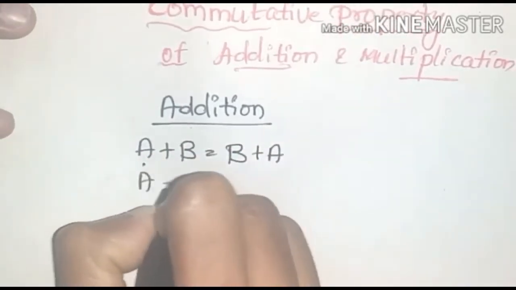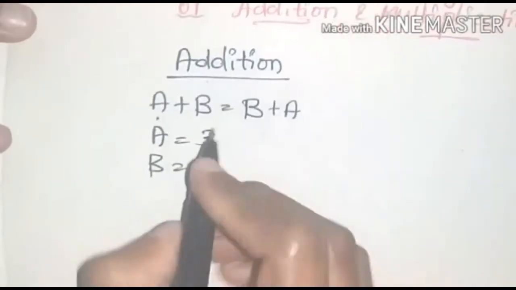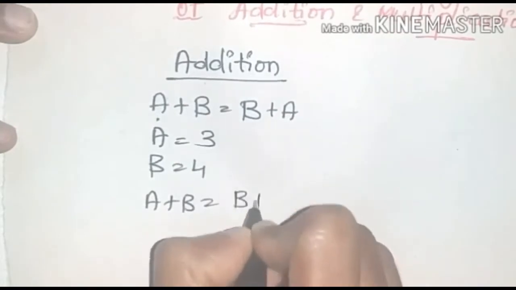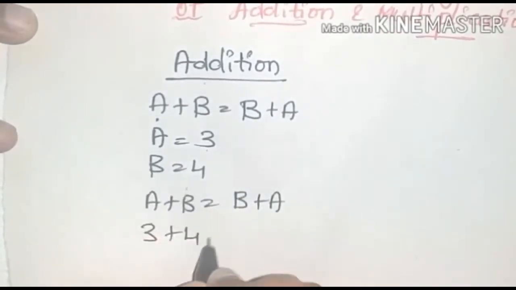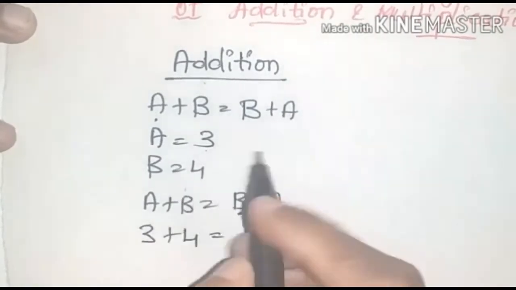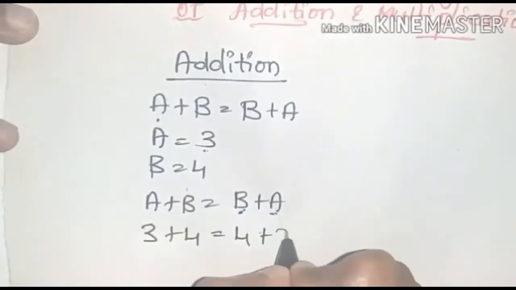Let us take an example. A is equal to 3, B is equal to 4. Now, A plus B is equal to B plus A. Now, A is equal to 3, B is equal to 4, and here we are changing the order. That is, B is equal to 4 plus A is equal to 3.